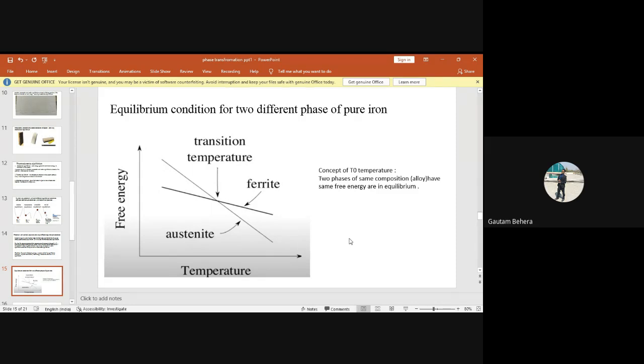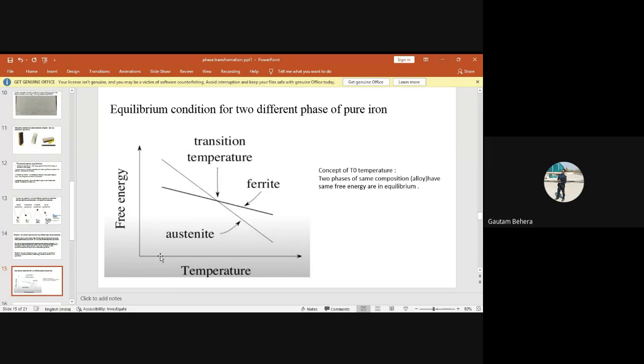What happens to the free energy of the austenite if you increase the temperature to higher and higher levels? It is going down, sir. Yes, it is decreasing. You just have a look at the plot for austenite, this one.